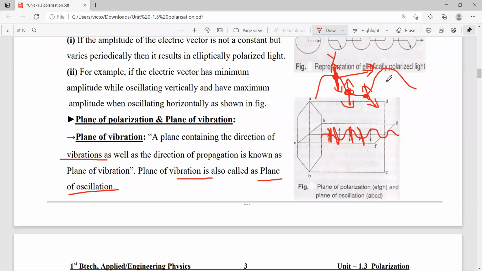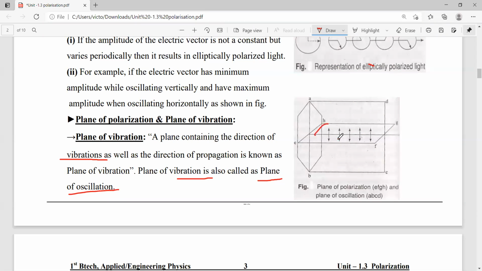According to this theory, we can easily understand what the plane of polarization is. Here, ABCD is the plane of vibration.